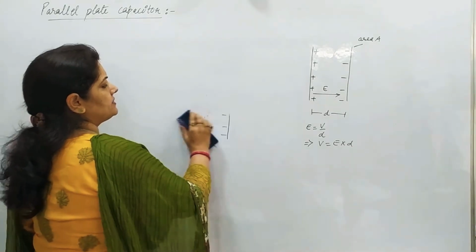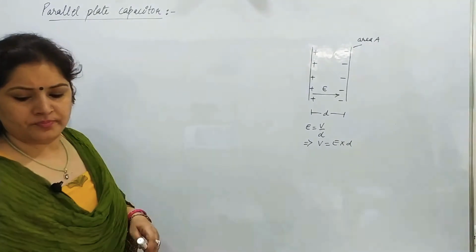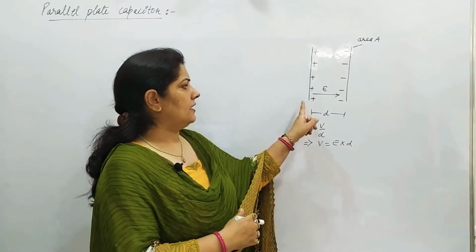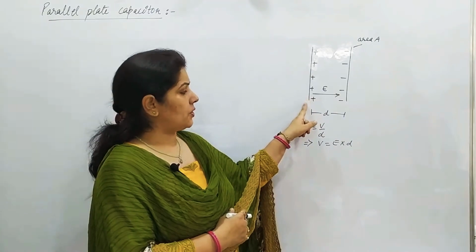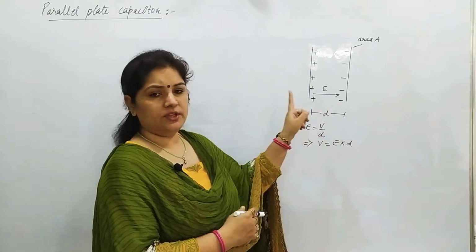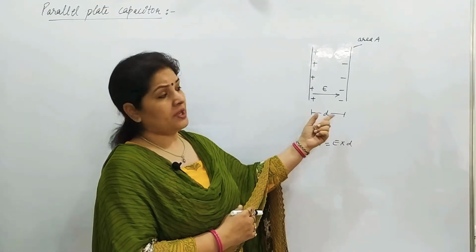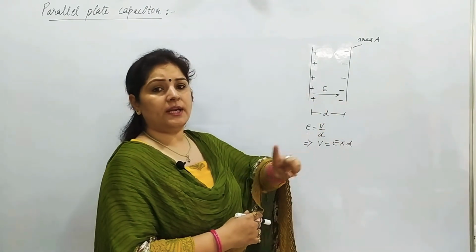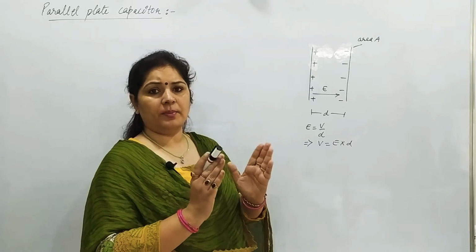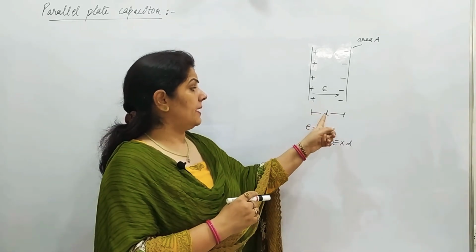So one such capacitor we have considered. This is a parallel plate capacitor. One plate is positively charged, one plate is negatively charged. The distance between both the plates is small d. The area of both the plates is A. Area of the plates A, distance between them d.